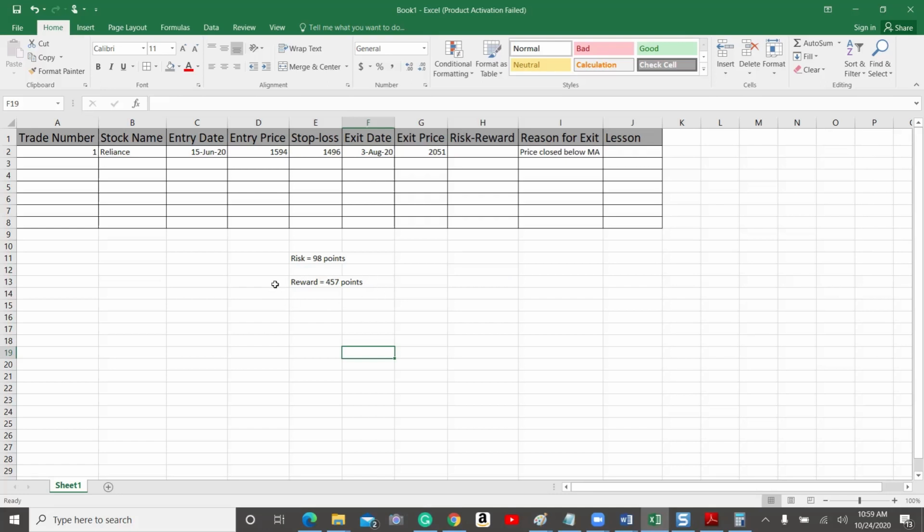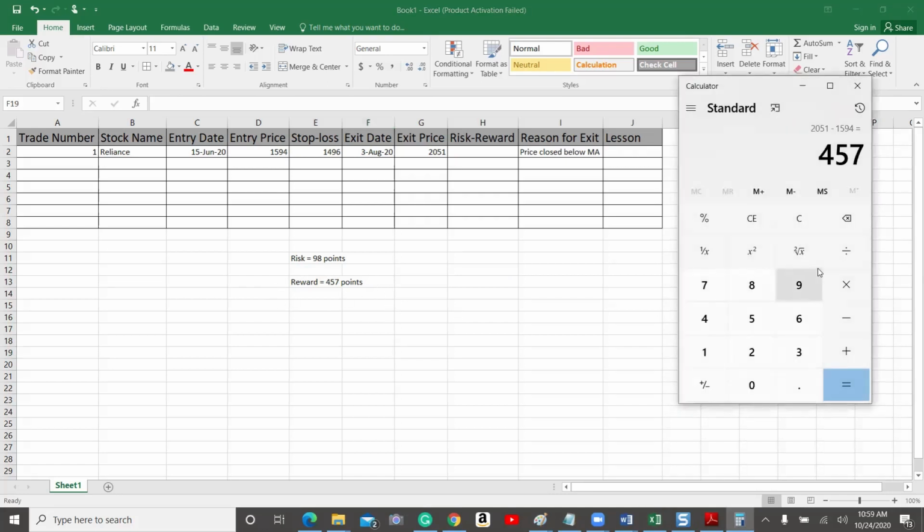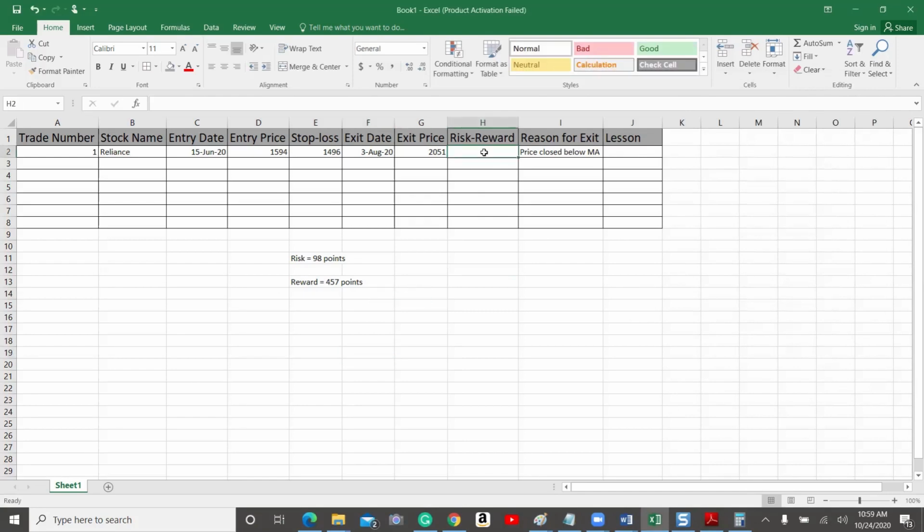So it's approximately 1:4 risk reward. You can check here, divided by 98. So this is 4.6. For example, what you can mention is a 1:4.6 risk reward trade. So 1:4.6 is the risk reward of the trade.